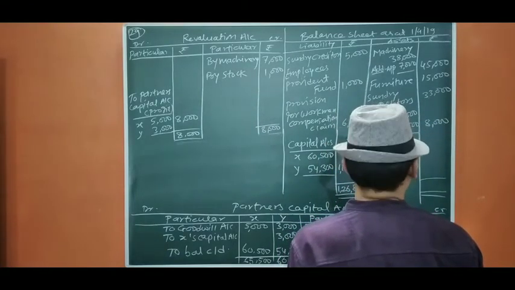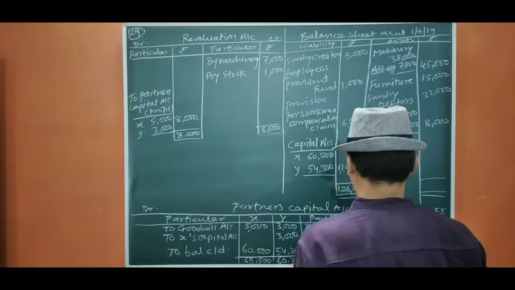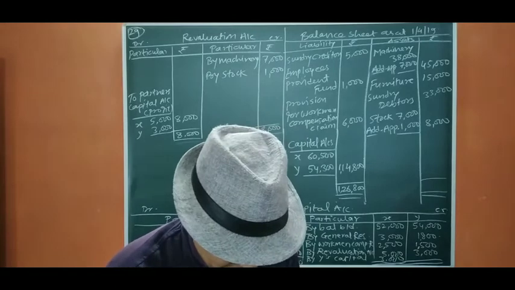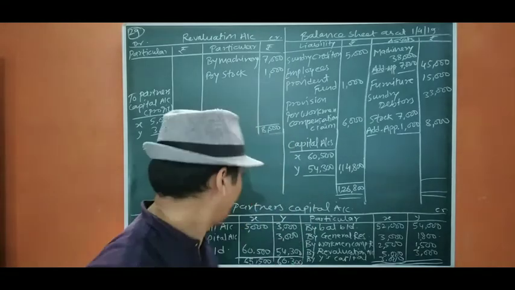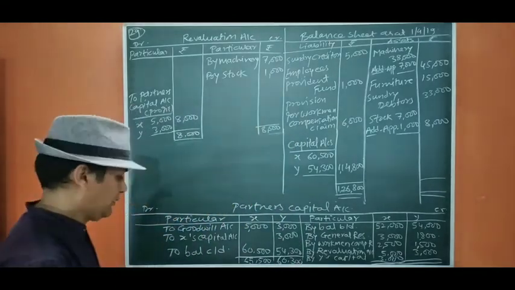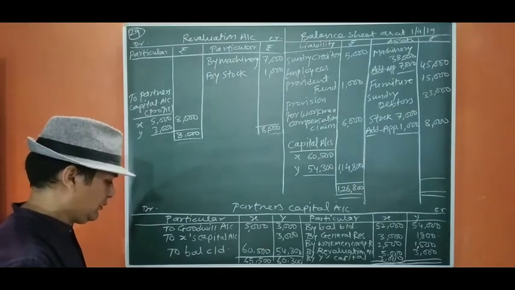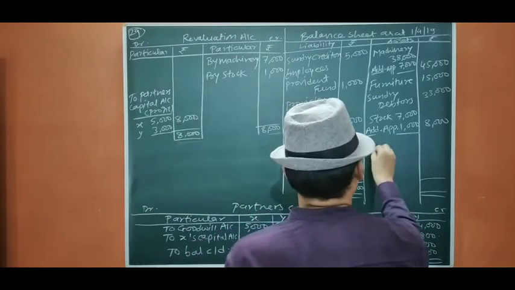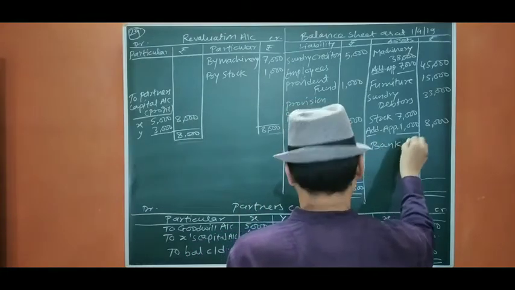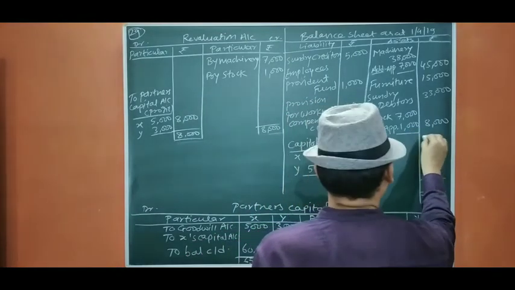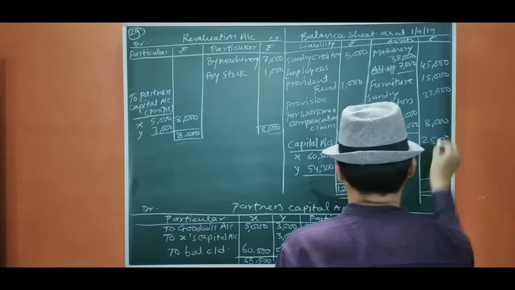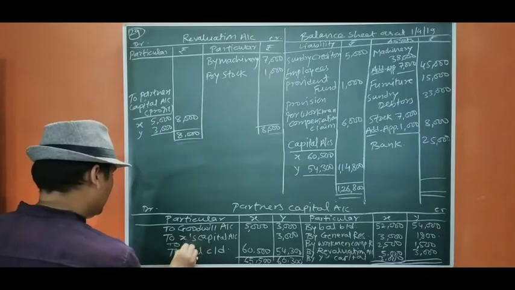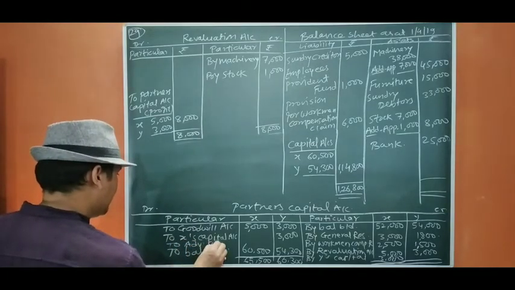Something went wrong. What is left? Anything is left? Oh, I'm sorry. I have not written bank here. Bank 25,000. And sorry, I have to write here to advertisement suspense account.